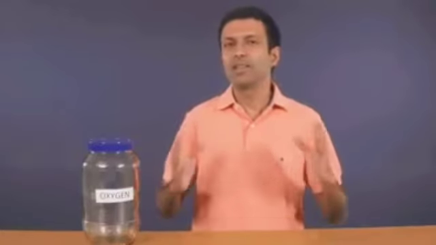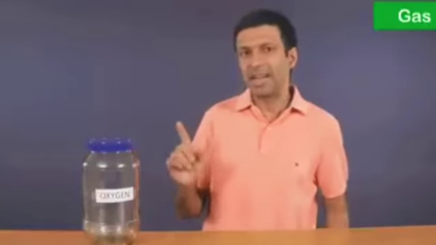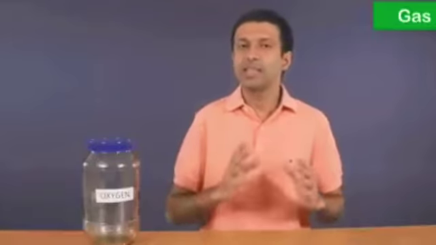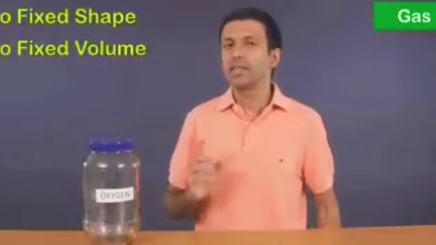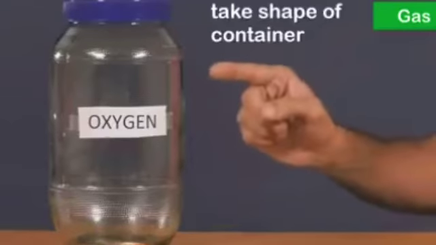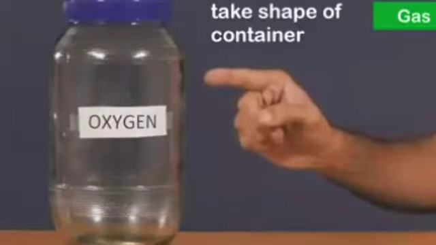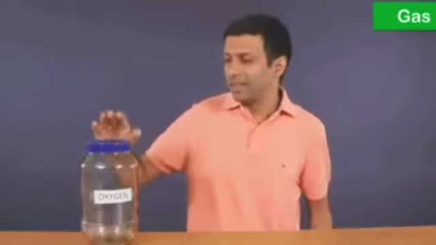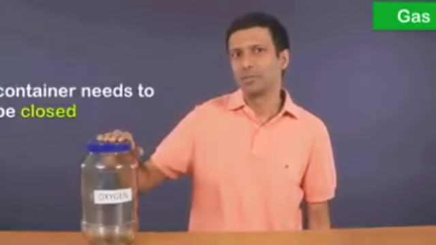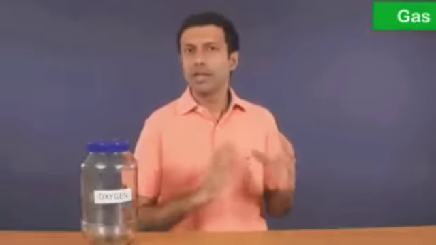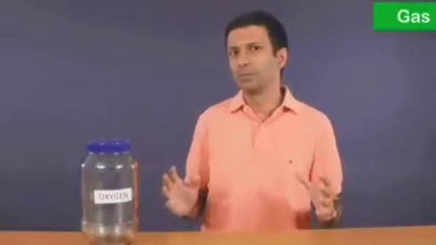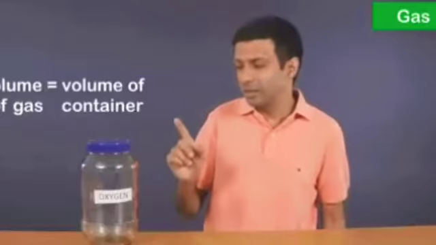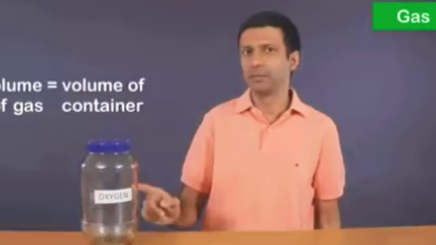Now let's take a look at the third state of matter, gases. Gases have neither a fixed shape nor a fixed volume. Just like liquids, gases take the shape of the container that they are in. One difference is the container needs to be closed. Now liquids have a fixed volume, but gases don't even have a fixed volume. The volume of the gas is the volume of the container.